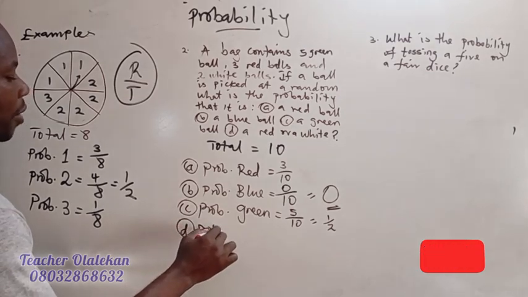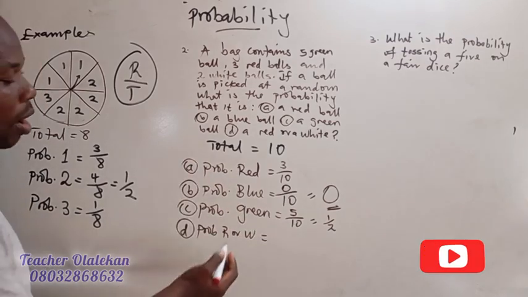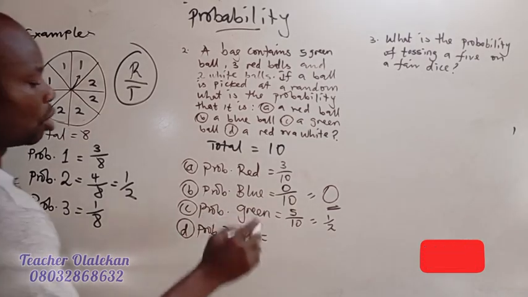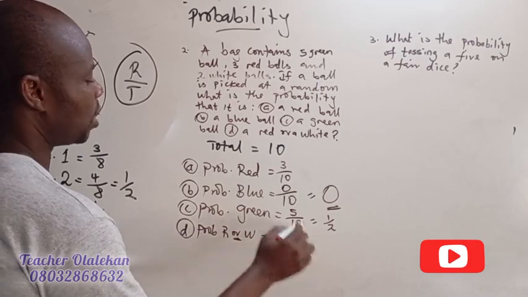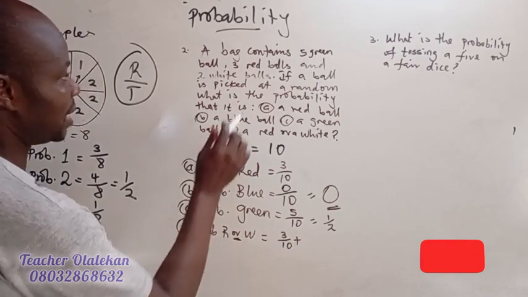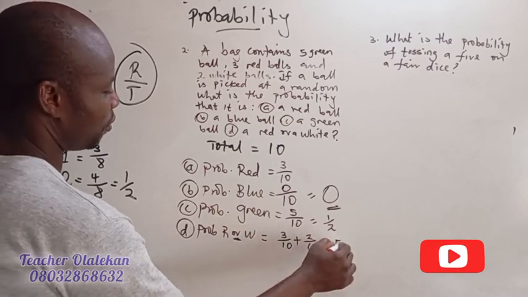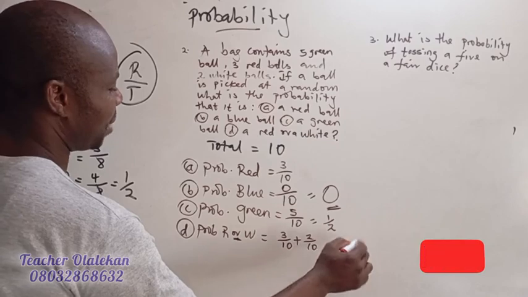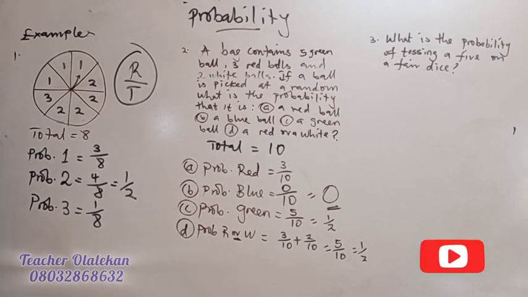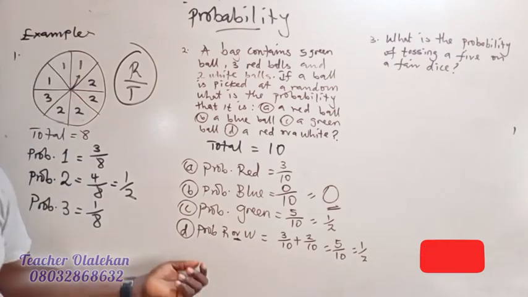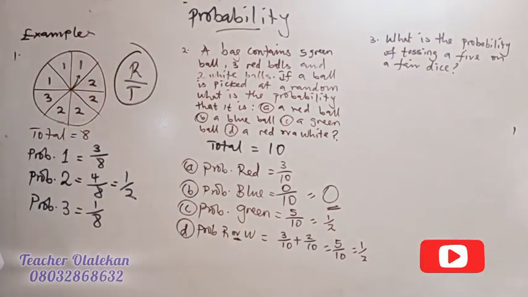The last one that we have is the probability of red or white. Whenever you see this, 'or' means you add in probability, right? So red is 3 over 10 plus white, which is 2 over 10. When you add it together like fractions, that becomes 5 over 10. To the lowest terms, that becomes half, 1 over 2. So that means the probability of picking a red or a white is half.